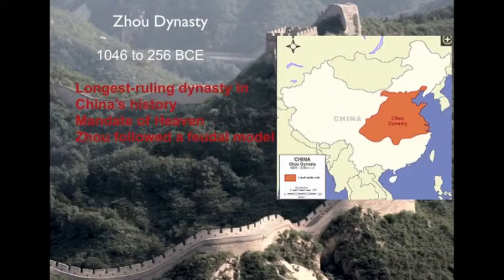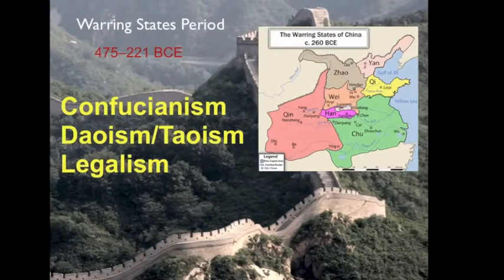To maintain order throughout their kingdom, the Zhou followed a feudal model. In this system, members of the nobility were given land in return for their loyalty and service to the emperor. Which brings us to the Warring States period.